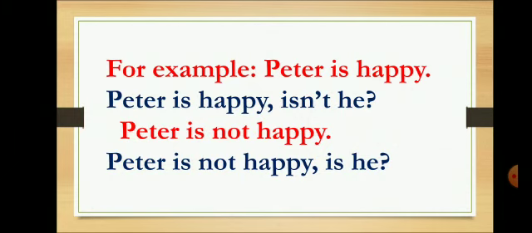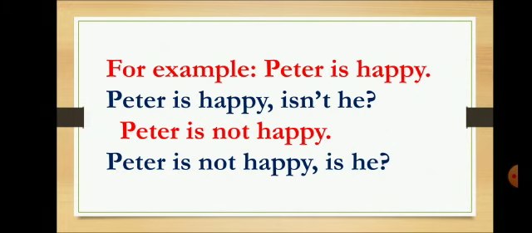Again, if I want to add a question tag, I will rewrite the whole statement. I will put a comma and then I ask, is he? You might have noticed one thing in this, that when our sentence was assertive, positive, I asked, isn't he? And when our sentence was negative, I said, is he?